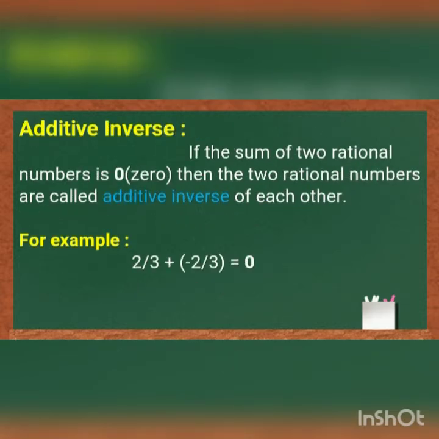The next one is additive inverse. If the sum of two rational numbers is 0, then the two rational numbers are called additive inverse of each other. For example, 2 by 3 plus minus 2 by 3 is equal to 0. Here 2 by 3 is the additive inverse of minus 2 by 3. Likewise, minus 2 by 3 is the additive inverse of 2 by 3.